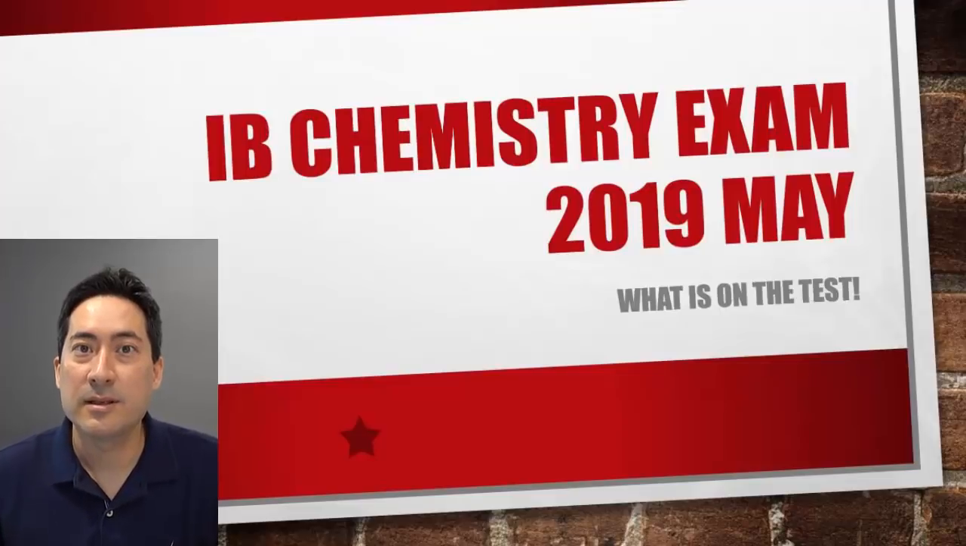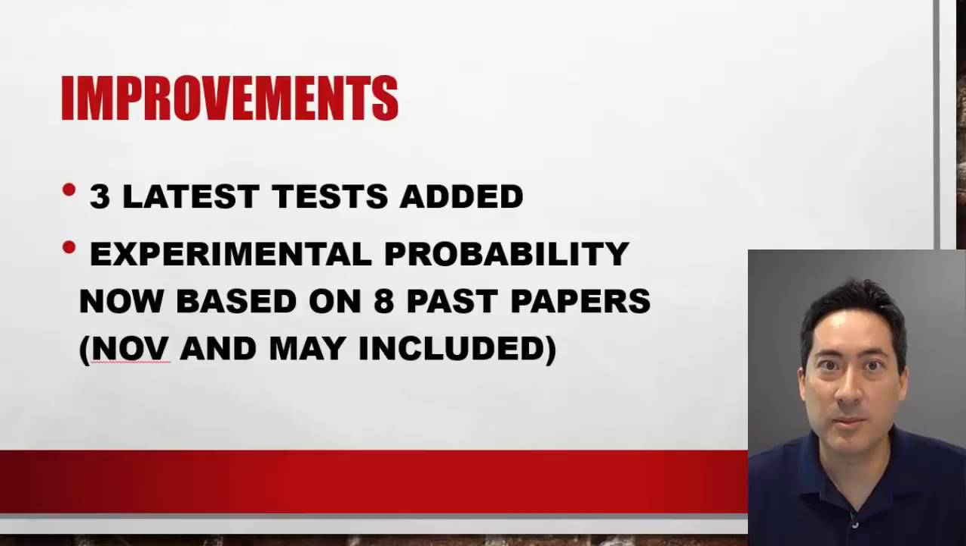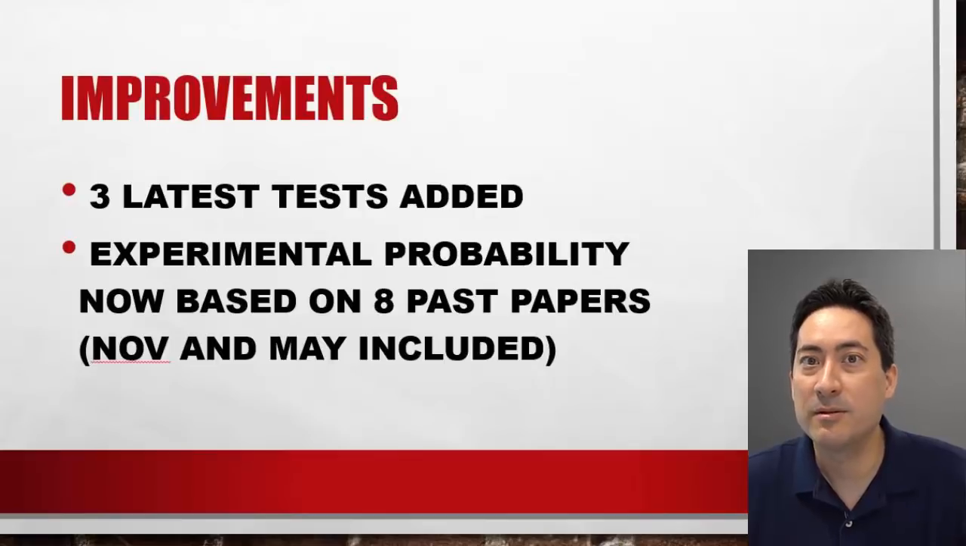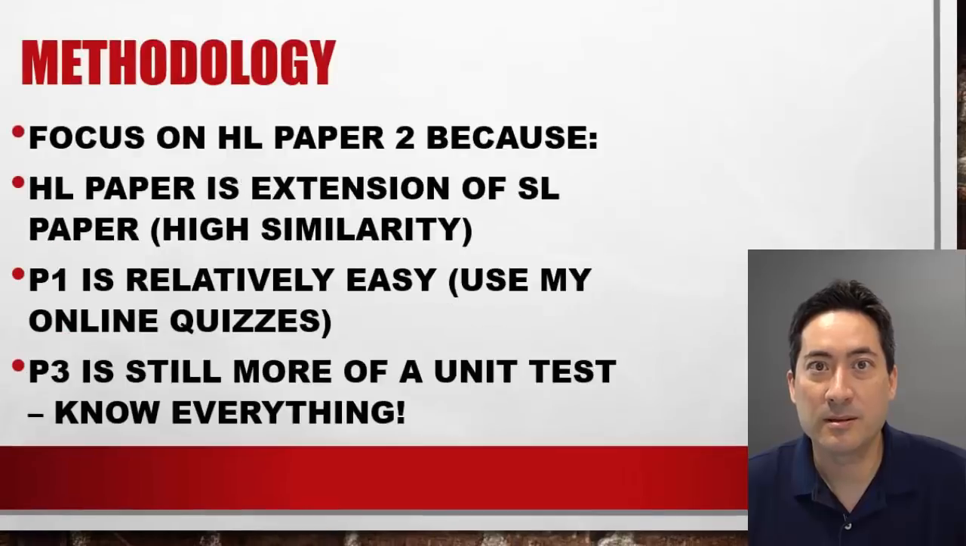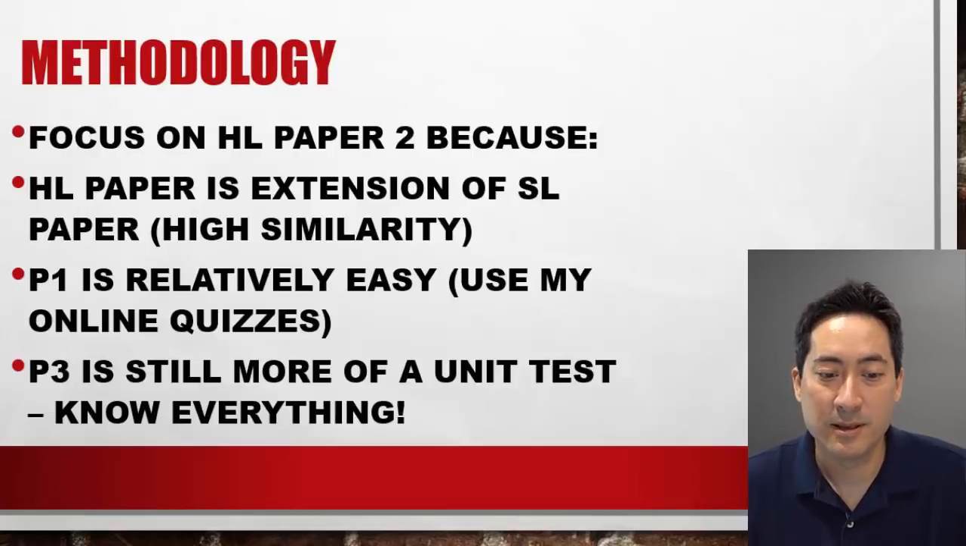Hi, this is the 2019 exam paper predictions. I've done 3 more tests now, so there's a total of 8 papers there for experimental probability. I'm still using the same method, whereas you practice lots of paper 1 questions, and that's how you get good at paper 1. For paper 3, just basically know everything because it's a very short unit test.